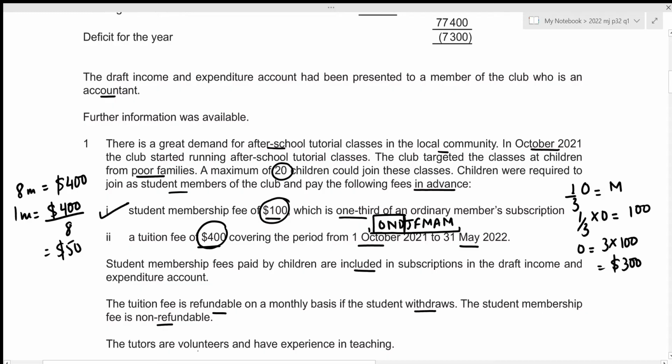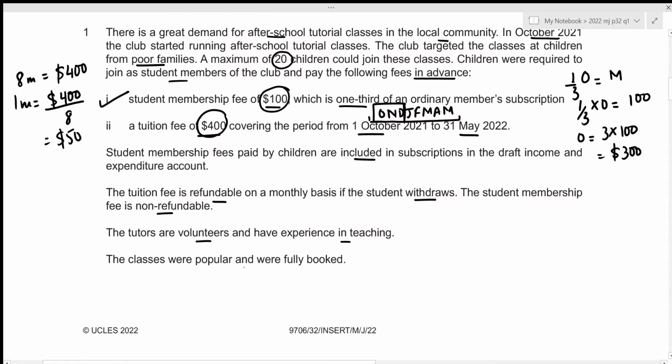Alright, the tutors are volunteers and have experience in teaching. And the classes were popular and were fully booked, which just means that we were given the maximum number of children to be 20, and all of the 20 children have joined these after-school tutorial classes. So let's figure out the total tuition fee for the months of October, November, and December.